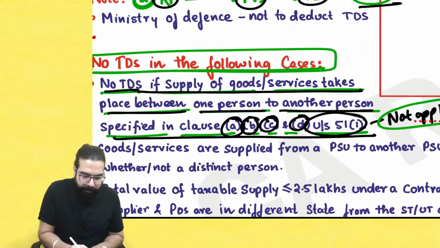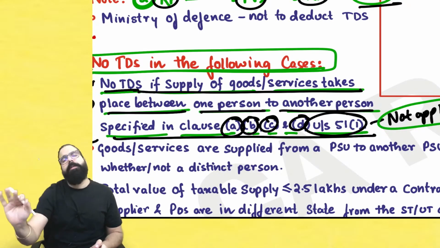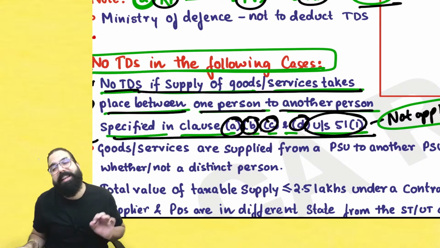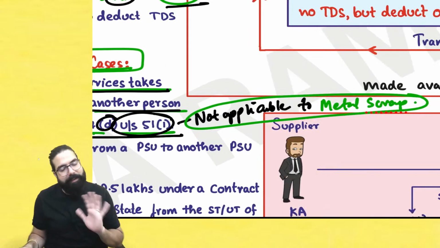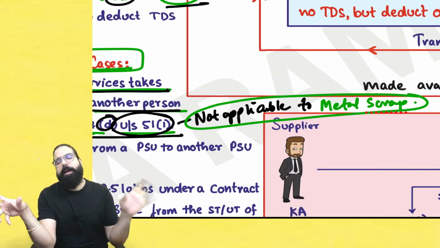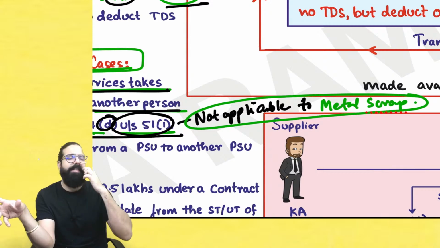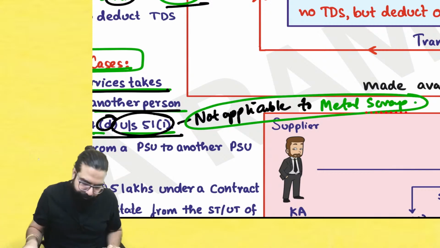And when there is no TDS: whenever A, B, C, D category is supplying to each other, there is no TDS, but this is not applicable for suppliers of metal scrap. Not applicable to metal scrap. In case of metal scrap, even though both are registered persons, the recipient still has to deduct TDS at the rate of 1% CGST, 1% SGST or 2% IGST.